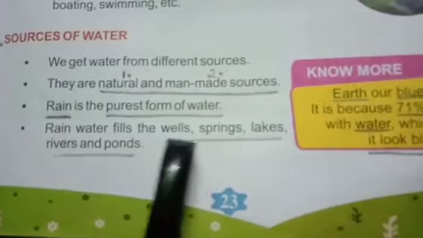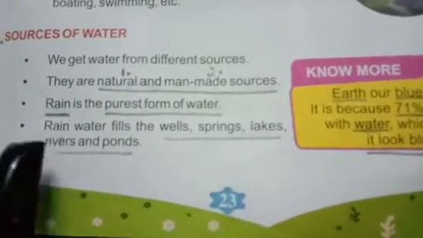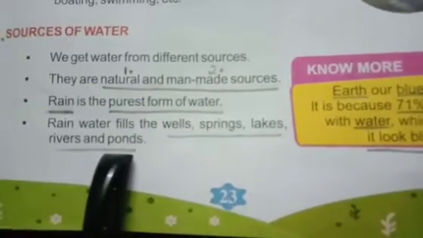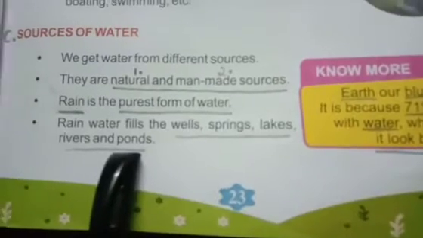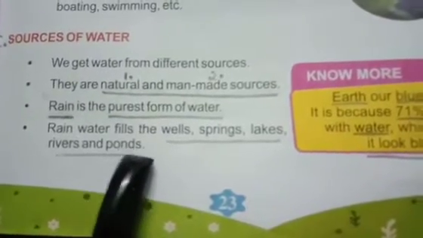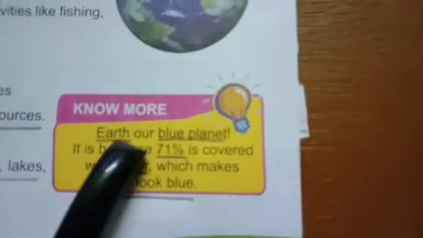Rain is the purest form of water and it comes under natural sources. Rainwater fills the wells, springs, lakes, rivers and ponds whenever there is a rainfall. Come to the yellow box, children. You can see here Earth, our blue planet.